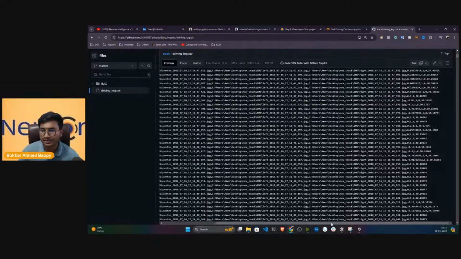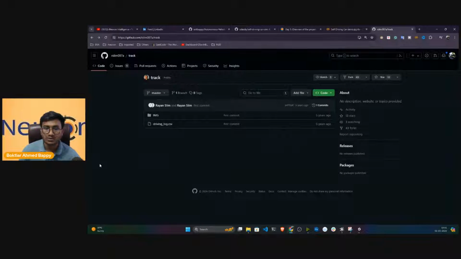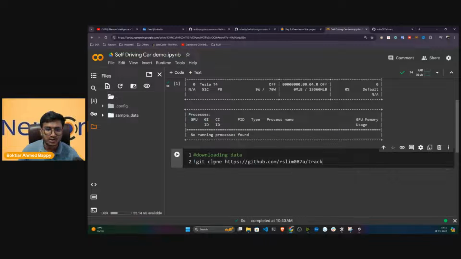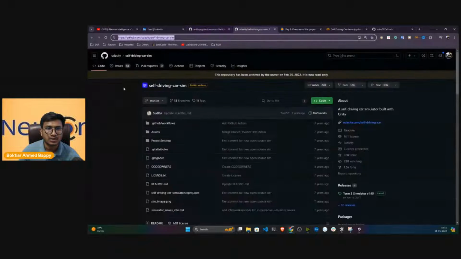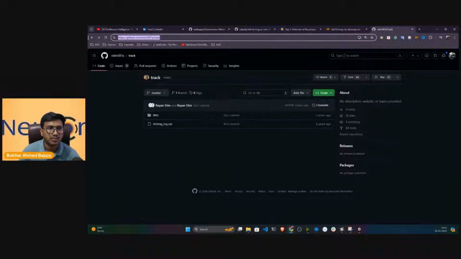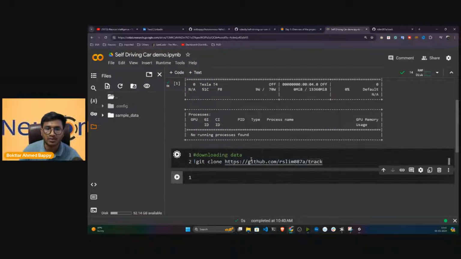Now what I have to do is clone this data into my Colab notebook. For this I can execute this command. You just need to write git clone and give this particular URL here. So copy this URL and give it here. Now if I execute, you'll see it will automatically download the data for me.